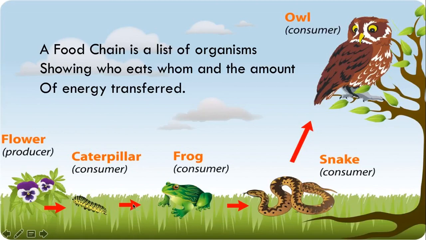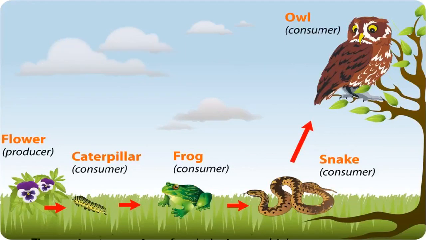So here this is a chain showing the organisms, who eats whom, and also an amount of energy is transferred. Let us see how. For example, when this frog is consumed by a snake, the snake gets energy because the frog gives energy to the snake. So let us see how this energy is transferred and what a food chain is in detail.